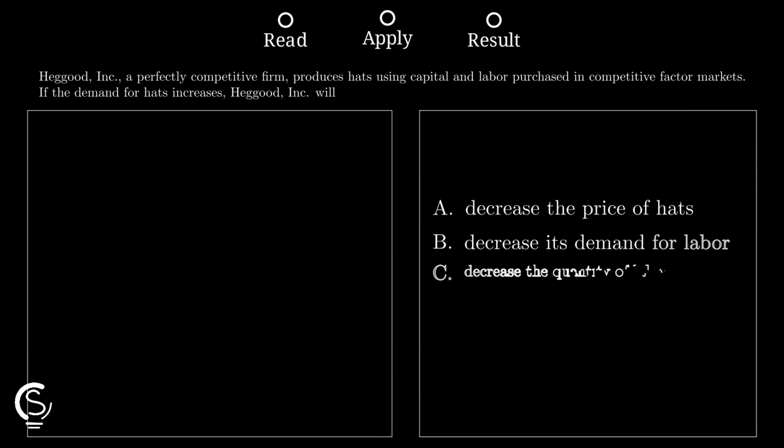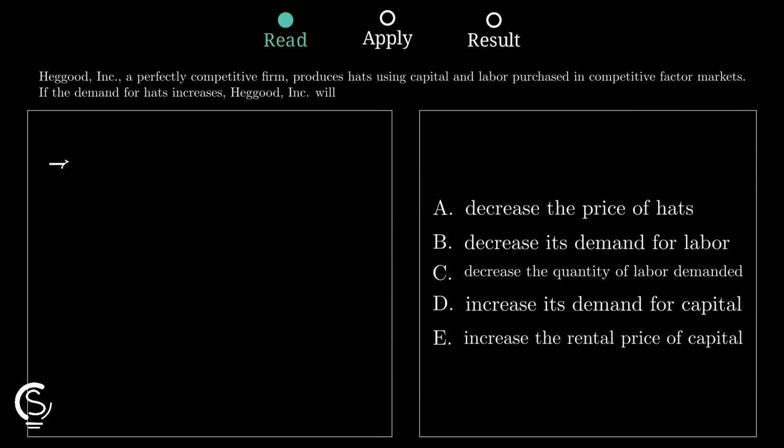When the market demand for hats increases, the equilibrium price of hats rises. Since Headgood is a price taker, they will see a higher marginal revenue for every single hat sold. This higher price increases the value of the marginal product for all inputs. Consequently, the firm's demand for factors like labor and capital shifts to the right to maximize their profit.